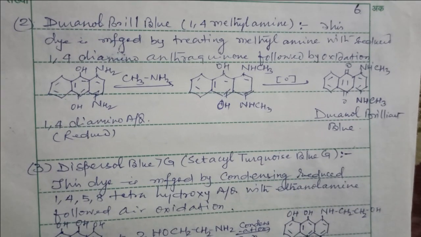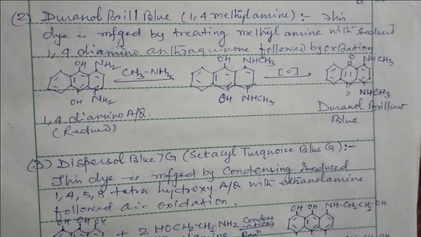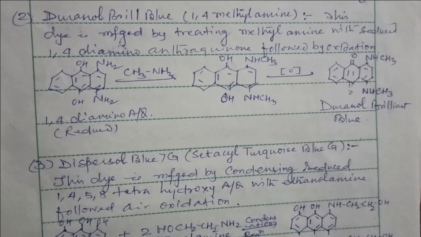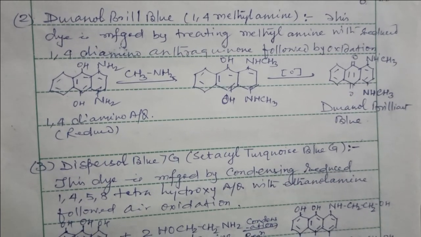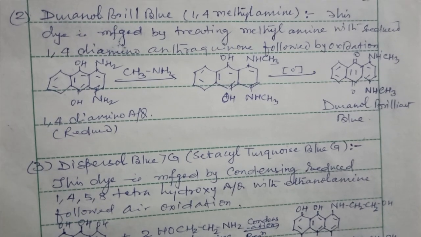Duranol Brilliant Blue. This dye is manufactured by treating methylamine with reduced 1,4-diamino anthraquinone followed by oxidation, we get the Duranol Brilliant Blue.